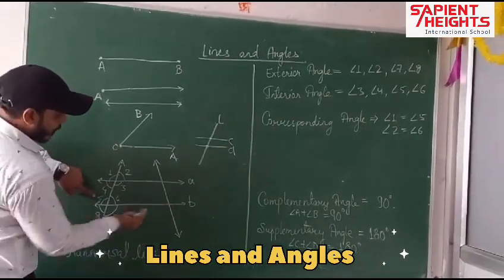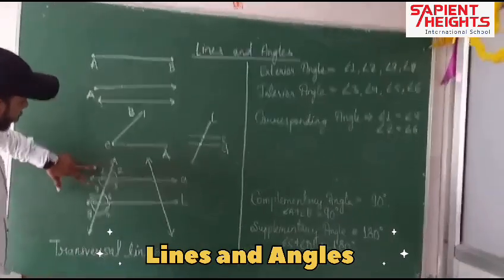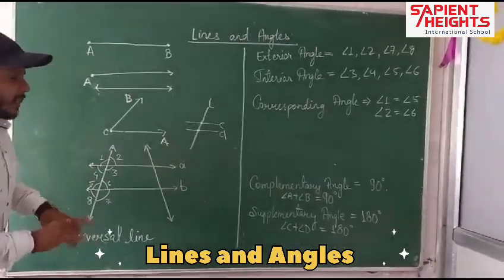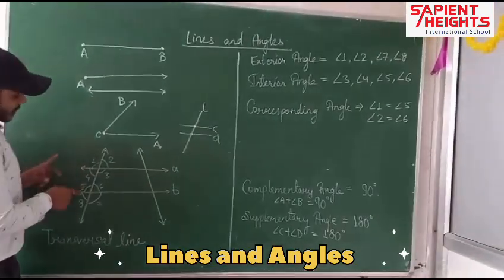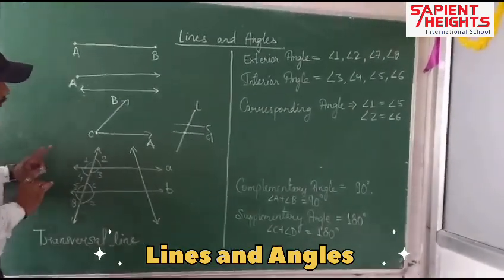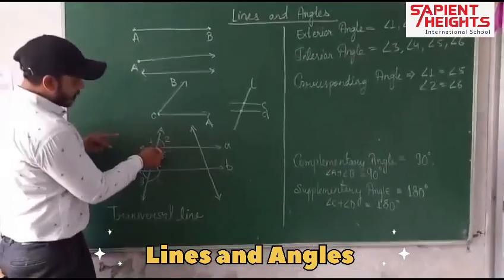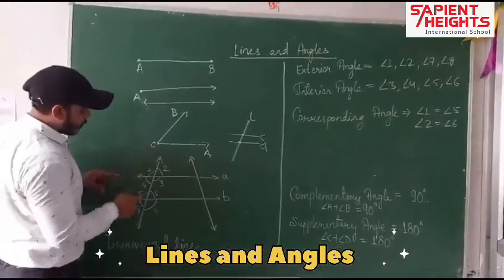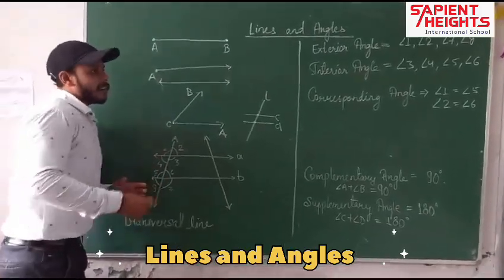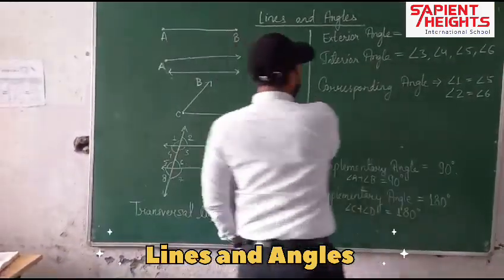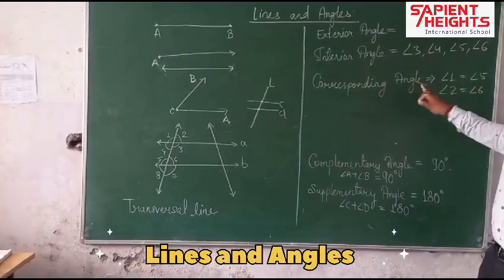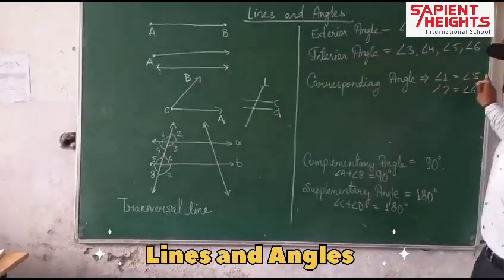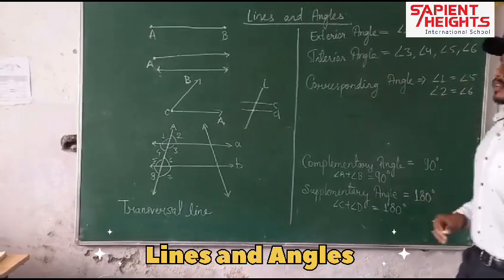The line is B, the second parallel line. It doesn't matter that angle 1 is exterior and angle 5 is interior. The position means the transversal line is cutting both of them in the same position. That's why they are equal, and we put such angles in the category of corresponding angles.